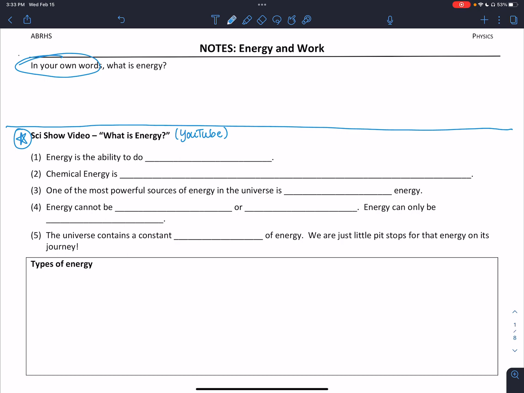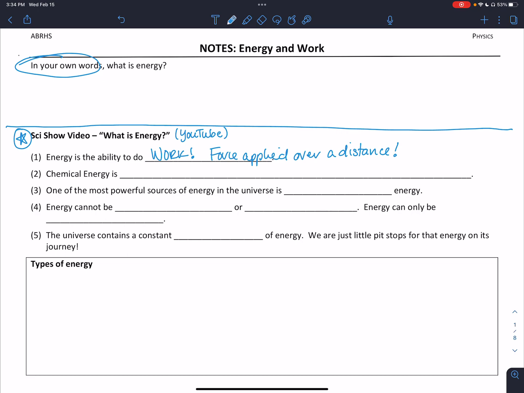In that video, energy is described as the ability to do work. Now, work is going to be an important concept for this unit. It's not what we think of in terms of a job, when we say that we are going to work. For a physicist, work is force applied over a distance. We're not going to worry about calculations for work yet. That is coming. But I just wanted you to know that it's not the same thing as employment.